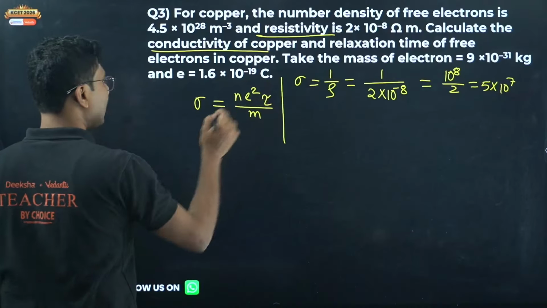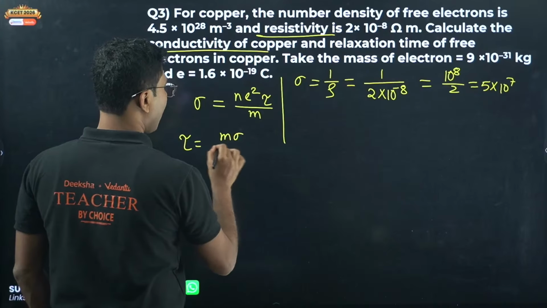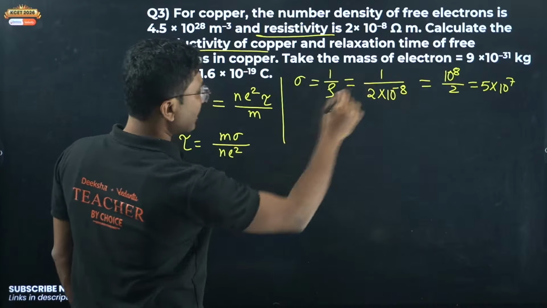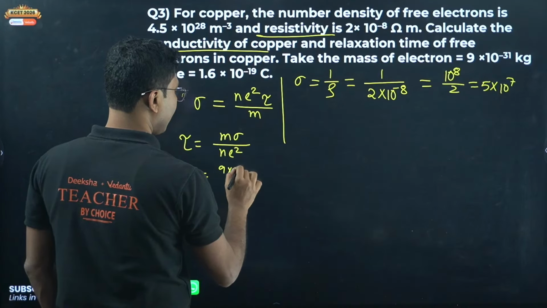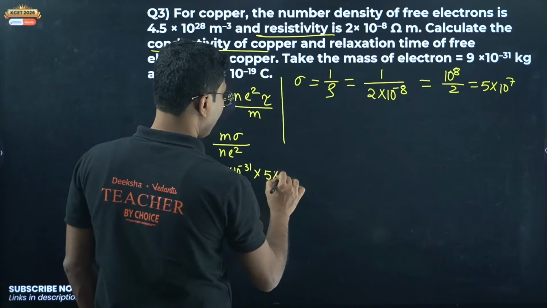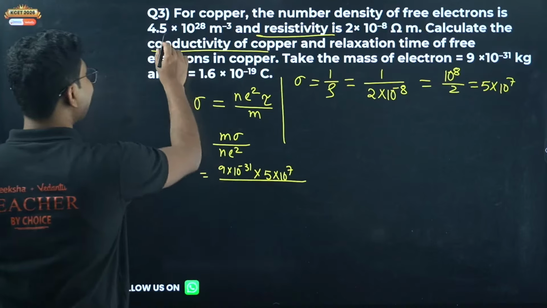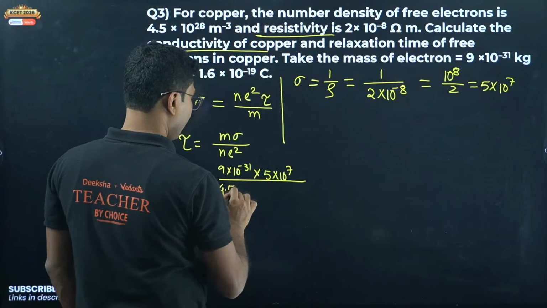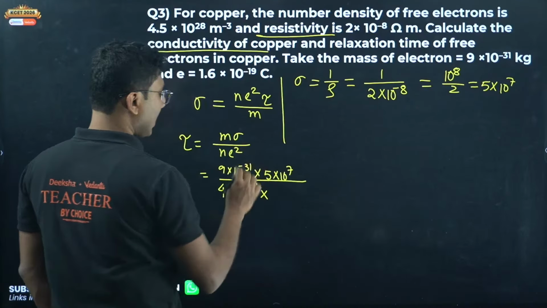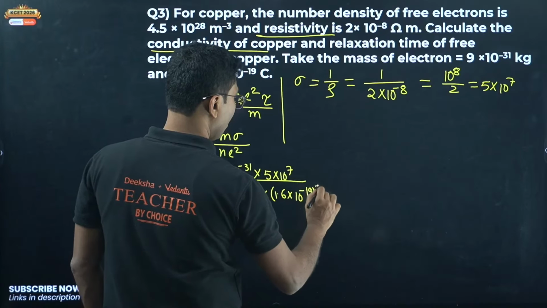Now we have to calculate the relaxation time. Relaxation time is m sigma divided by N e square. So now put the value. M is given here 9 into 10 to the power of minus 31. Sigma is 5 into 10 to the power of 7. Now number density given here 4.5 into 10 to the power of 28, and charge of an electron is 1.6 into 10 to the power of minus 19, whole square.